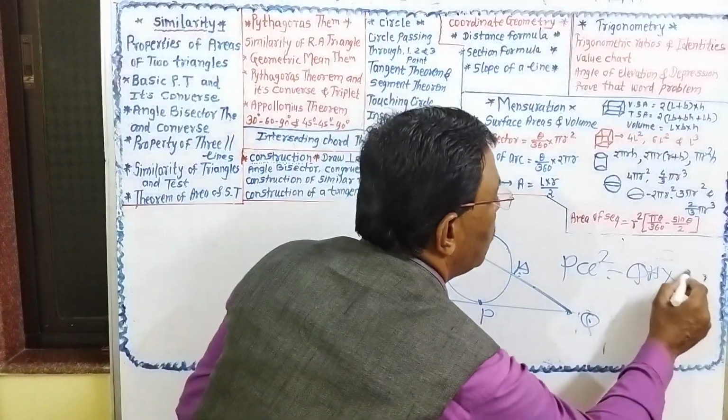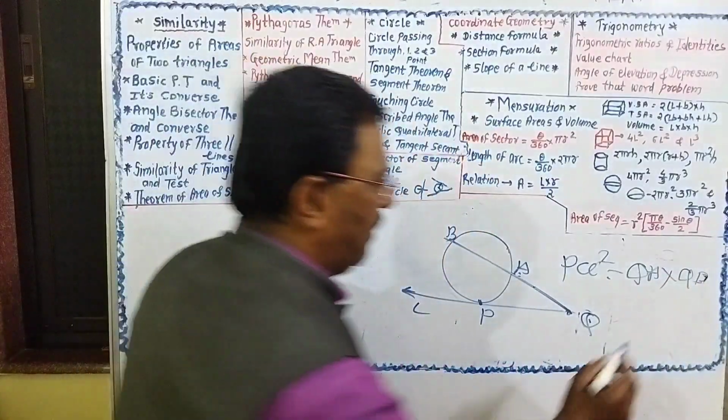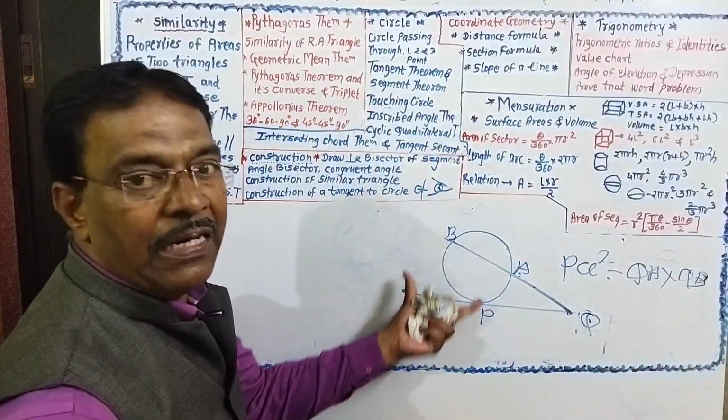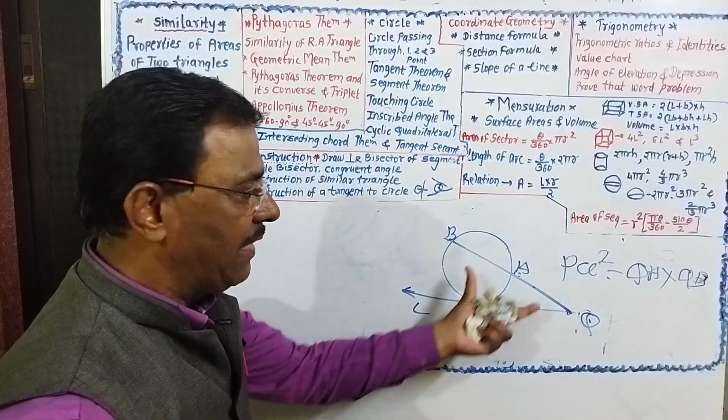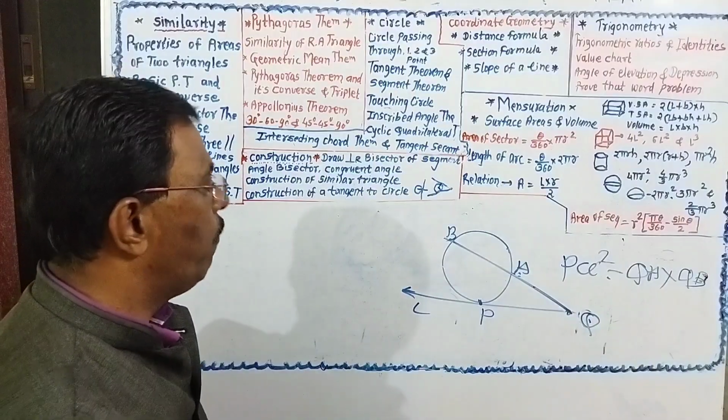This is the tangent secant theorem. Depending on this, there will be a question to you here.